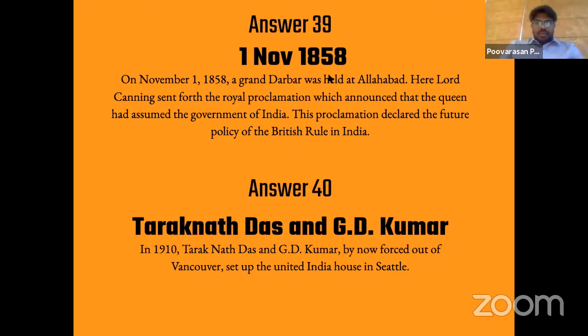Okay, I think students have got the second question correct. 30% of you got it correct. The first one was 1st November, not 31st December 1857. Moving on. We'll move on to the next set of questions.